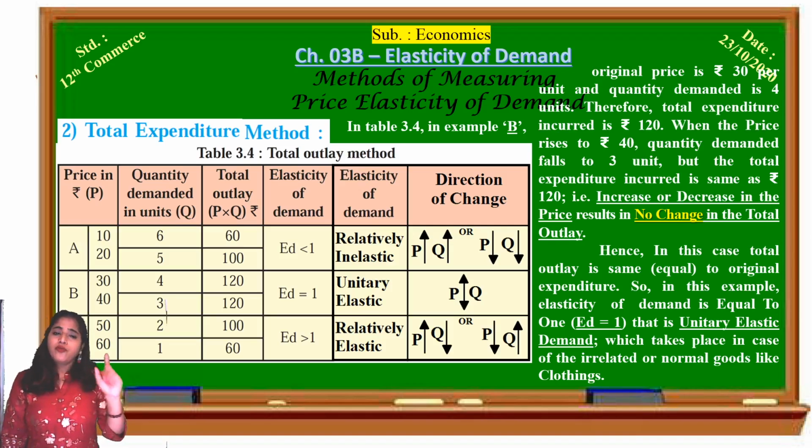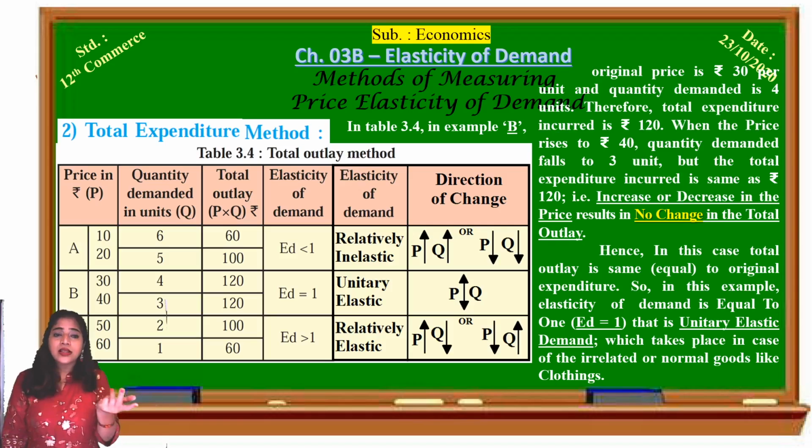Or if from 500 it becomes rupees 250, we will purchase two, but we will spend the same amount. Whether the price is increasing or decreasing, whatever money we have taken to the market, we will spend the same amount.